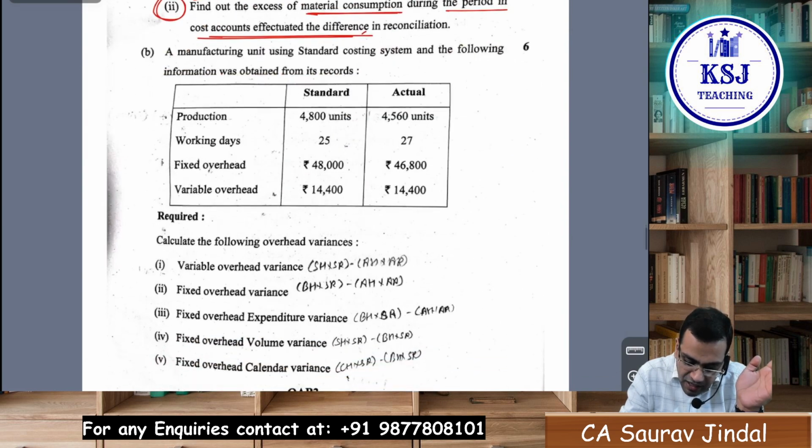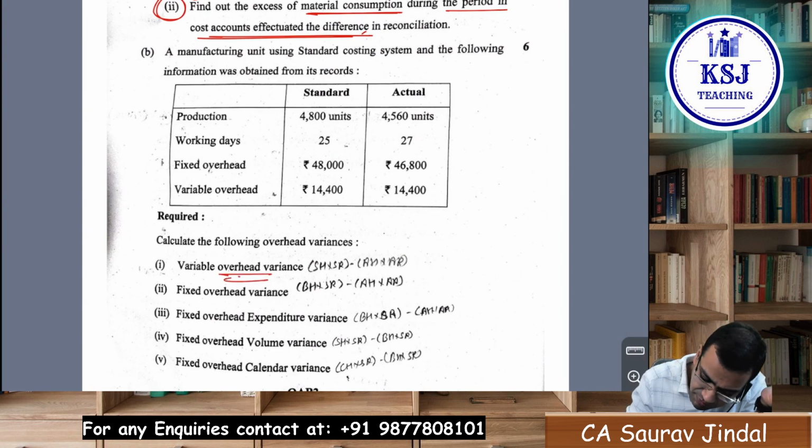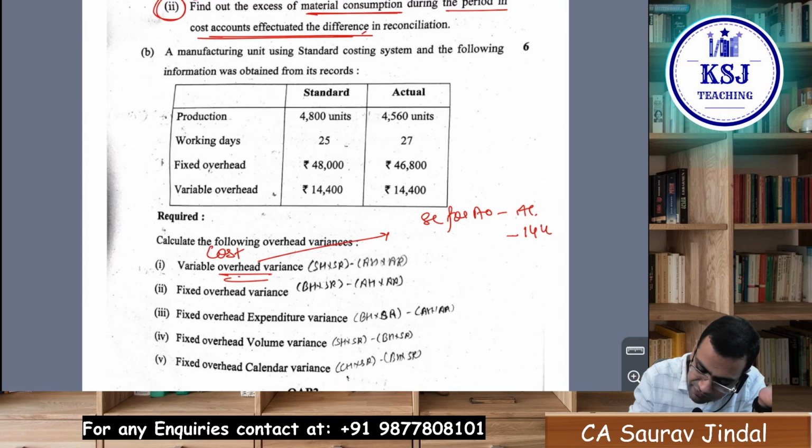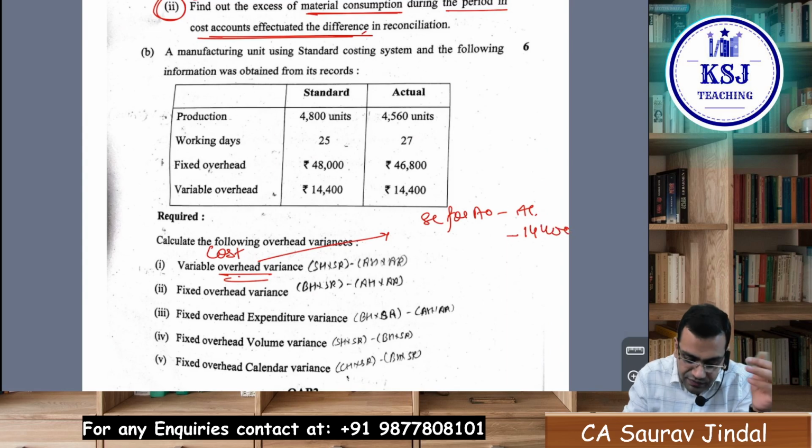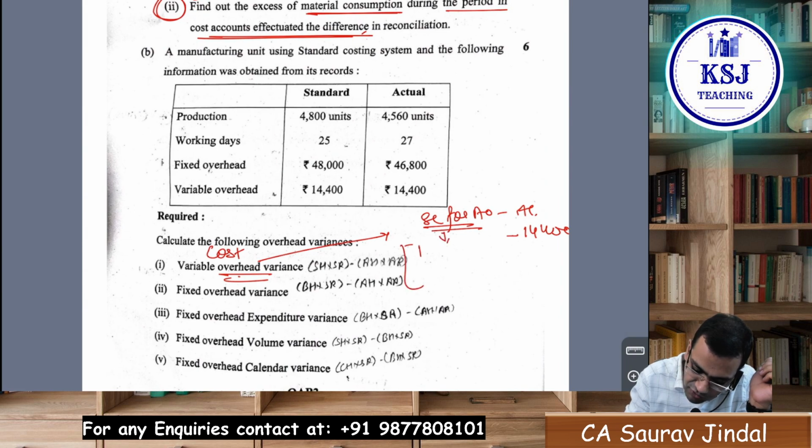Then the standard costing question was easy, sir. Very easy question. And the main thing is R's not required, sir. Variable overhead variance means the variable overhead cost variance. What is cost variance? Standard cost for actual output minus actual cost. Now if I talk about variable, actual cost is 14,400. How can we calculate standard cost for actual output, sir? Very simple. 14,400 divided by 4,800 multiplied by 4,560.